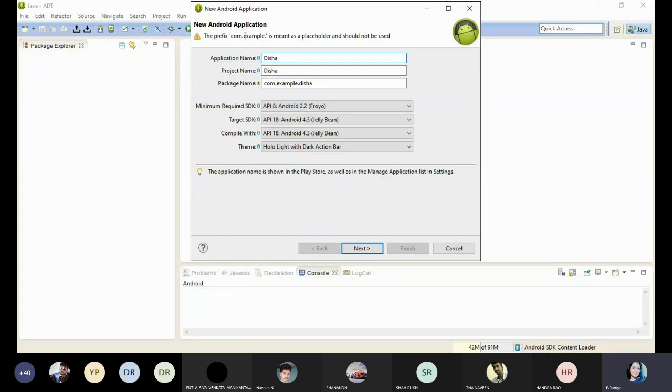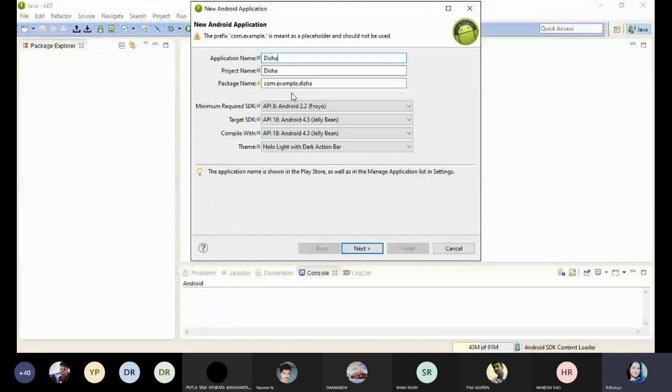So here under the project name I didn't enter anything. If I enter the application name, the project name is automatically taken. Depending on your application name, the package is also automatically selected. So here you just enter the application name only. If you enter the application name, the default project name and package name will both be displayed. Here you can see minimum required, target, compile with, theme, everything will be visible.